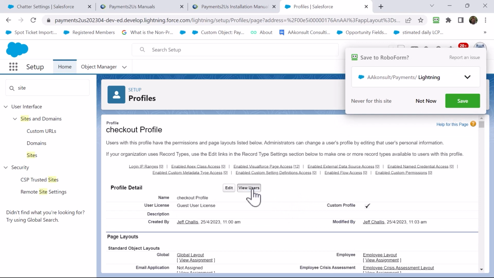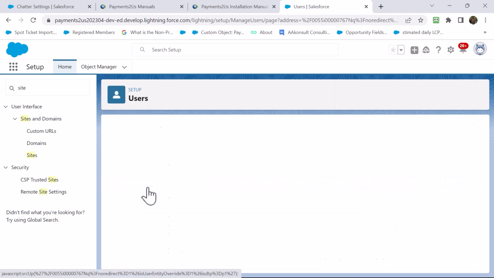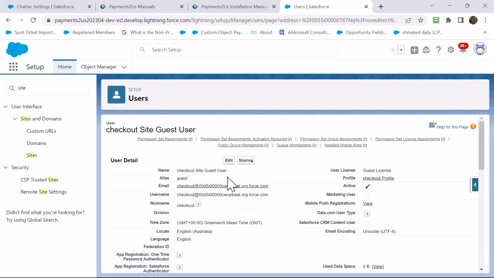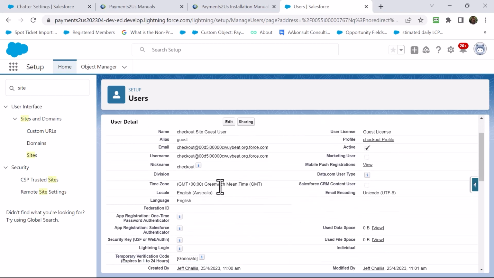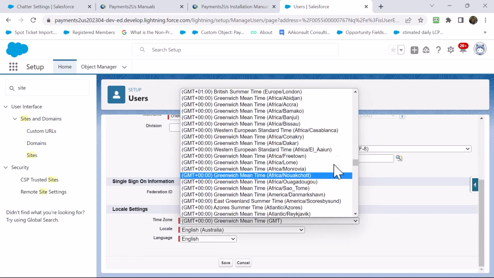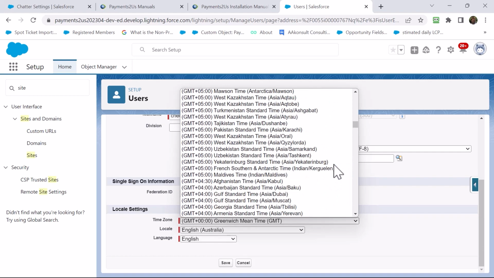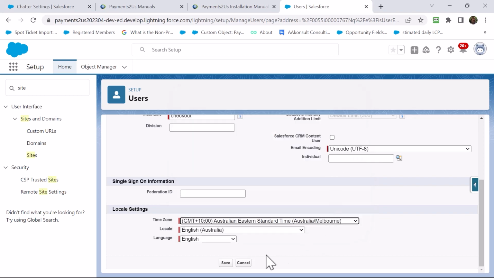Now I click into view users. I click into the profile. Note, this is the user that will take the initial online registration, so every record inside Salesforce gets associated with this. Things like the time zone and the locale you can amend so the transactions are created in the correct time zone. So we are GMT plus 10. Okay, save.